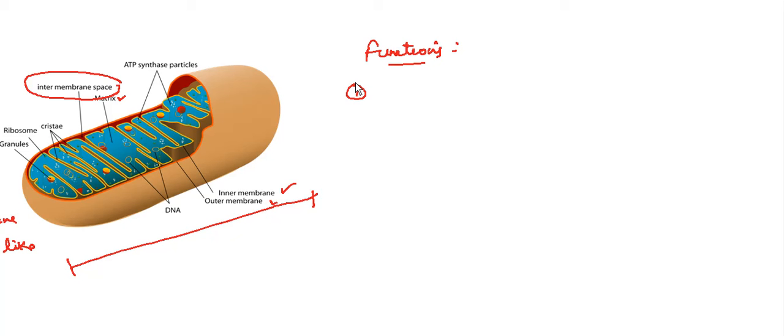ATP is the energy currency of the cell, which is called adenosine triphosphate. It is a nucleotide which contains 3 phosphates and one nitrogenous base. Now the second main function is that it acts as a storehouse for the energy. So we can say it is a powerhouse.